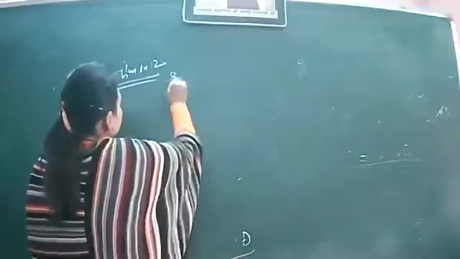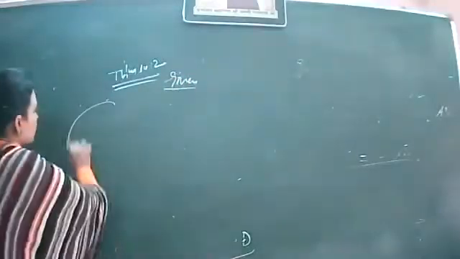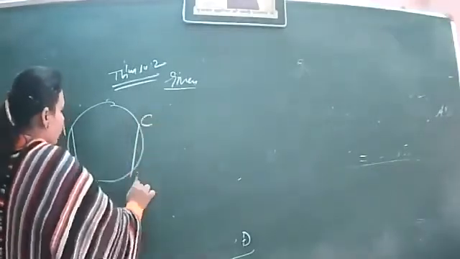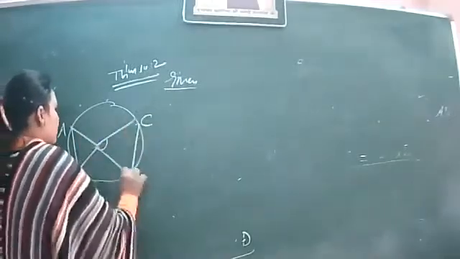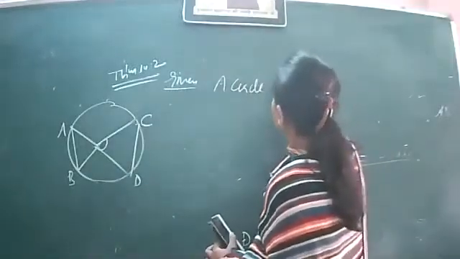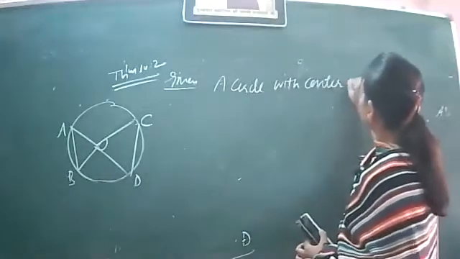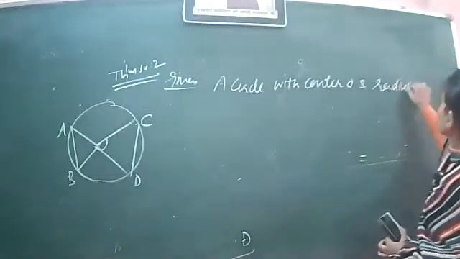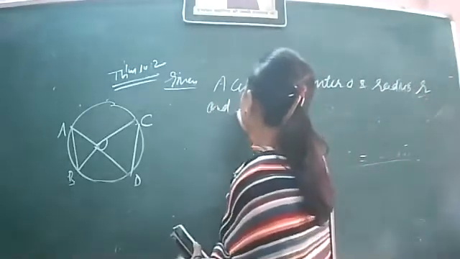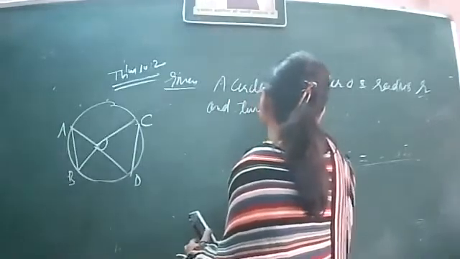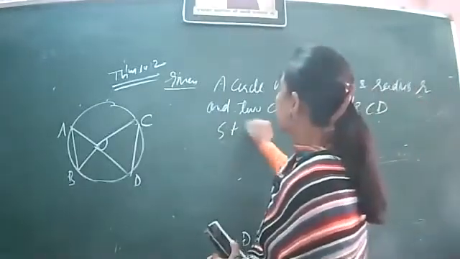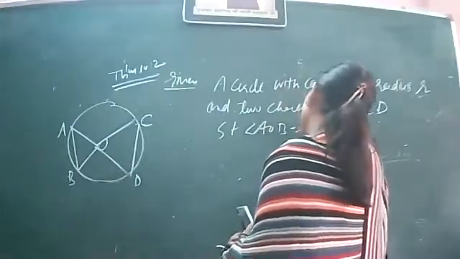So, what is given to us? Let us firstly make the figure. There is a circle, two chords. You can make it anywhere with center O and the angle subtended by them. So, given a circle with center O and radius R and two chords AB and CD such that angle AOB equals angle COD.